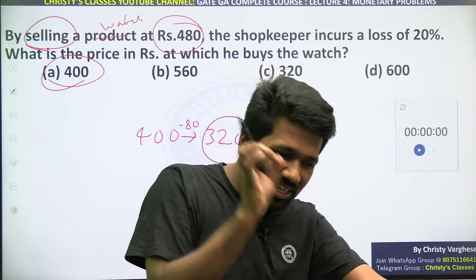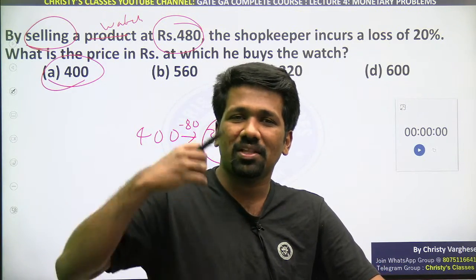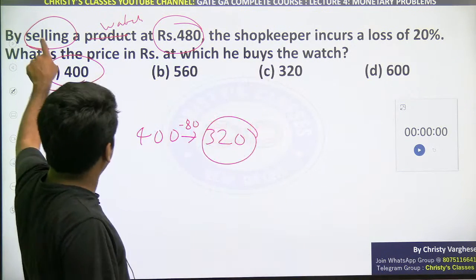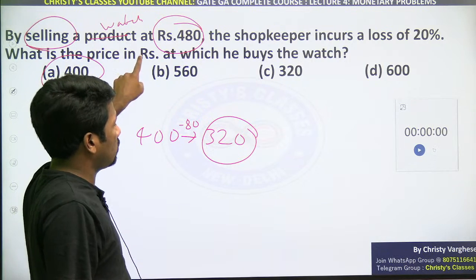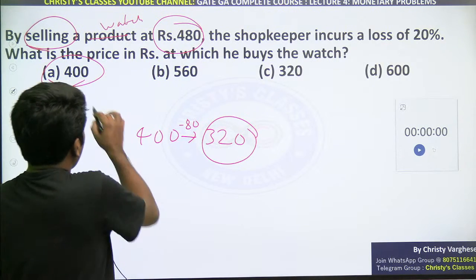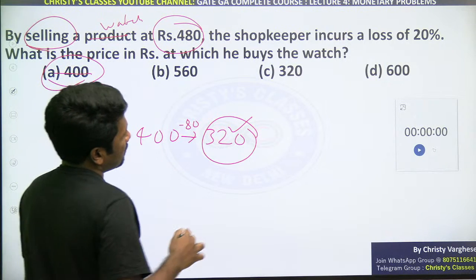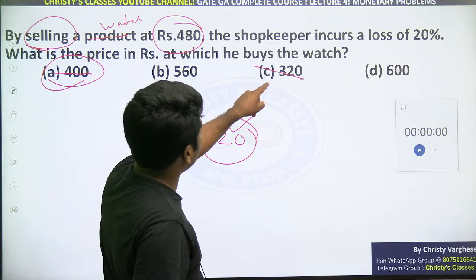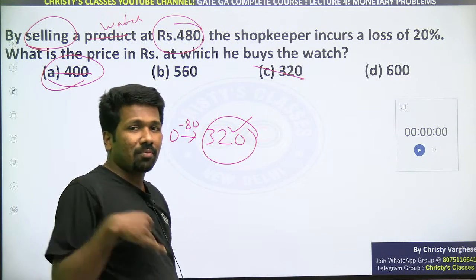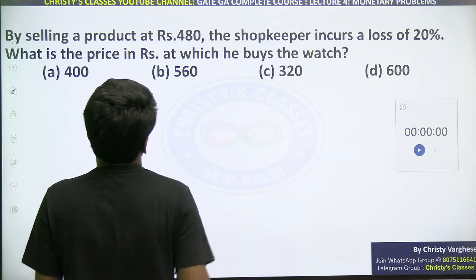The challenge some people have is they are still not out of the school day math, that they think that whatever initially that should be cost price, whatever finally that is selling price. Not like that. They can make the question in whichever way they want. That can confuse you. यहाँ पे by selling product, selling the watch, मतलब ये सेलिंग प्राइस है 480, लेकिन 400 आंसर है तो सेलिंग प्राइस 320 आ रहा है, इसलिए ऑप्शन ए गलत है. सिमिलरली 320 भी गलत है क्योंकि 320 से कुछ मनी कम किया तो 480 थोड़ा मिलेगा, बिकॉज 320 से भी कम आएगा ना. दैट इटसेल्फ एलिमिनेटेड. द कॉस्ट प्राइस शुड बी मोर देन सेलिंग प्राइस as it is a loss.